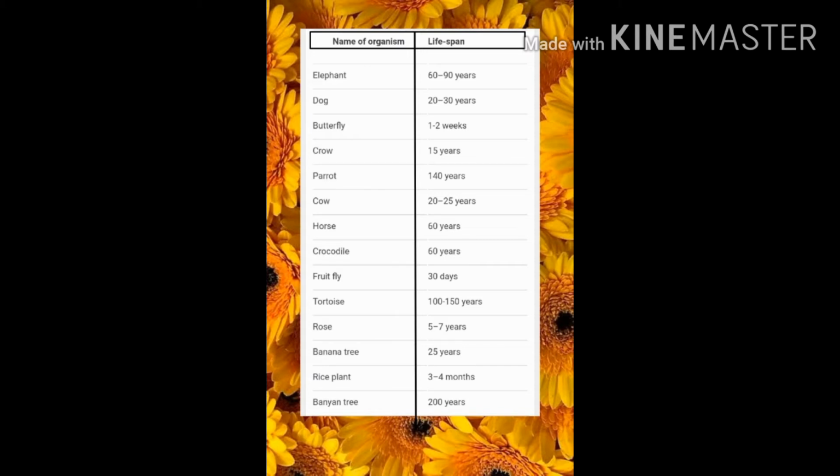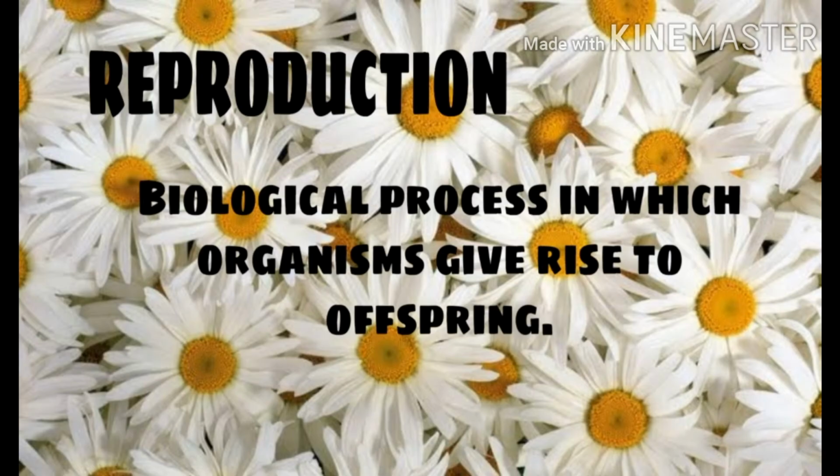Now let me ask you a question. Whether the lifespan of an organism shows any correlation with the size of that organism? That is, if a bigger organism has a larger lifespan, do very small creatures have a shorter lifespan? No. The answer is exactly no. No such thing exists. That is in short about the life cycle.